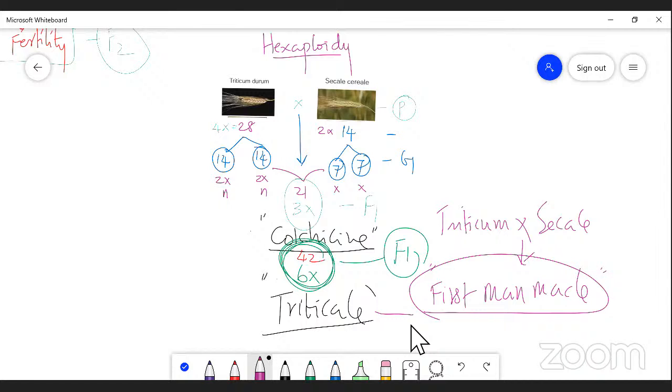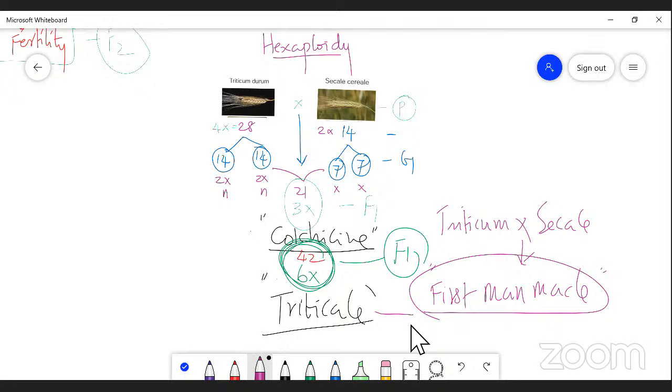When we cross with each other, F1 was produced, a triticale. That chromosome number is 42. A 42 chromosome is 6x or hexaploidy condition. In hexaploidy there will be 6 basic sets of chromosomes, right? So that is the first man-made cereal, right? So this is simply something about hexaploidy, my dear students. And one more point is octoploidy.